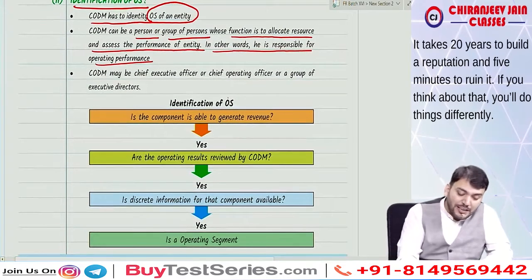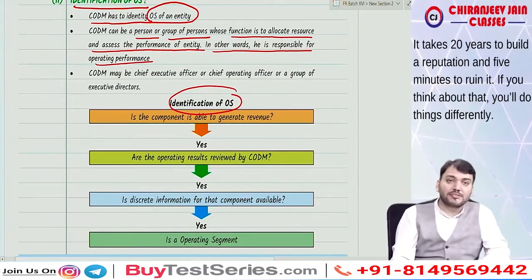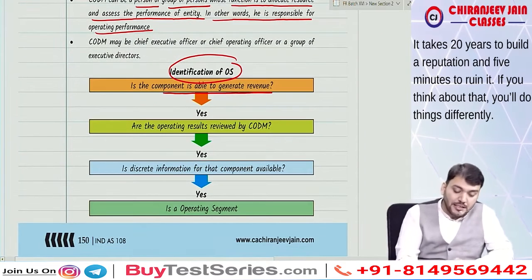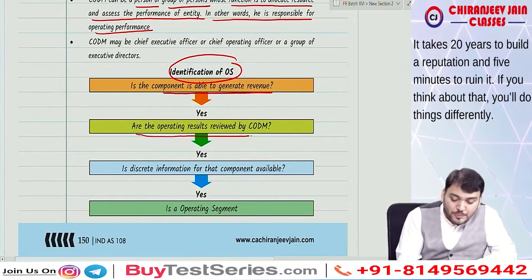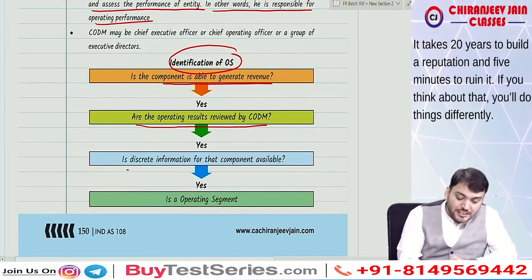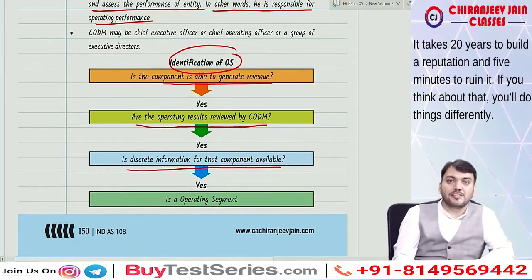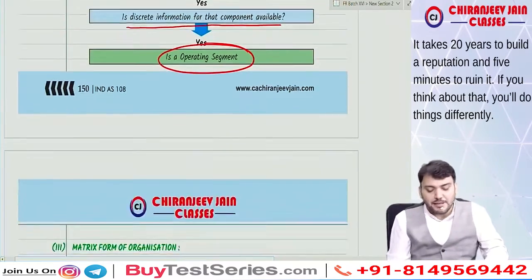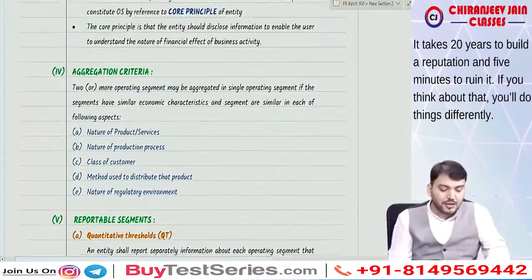So how do we identify an operating segment? First question: is the component able to generate revenue? If yes, are the results reviewed by the CODM? If yes, is discrete financial information available? If yes, then it becomes an operating segment. I hope you have understood this point. Yes sir, we have understood.